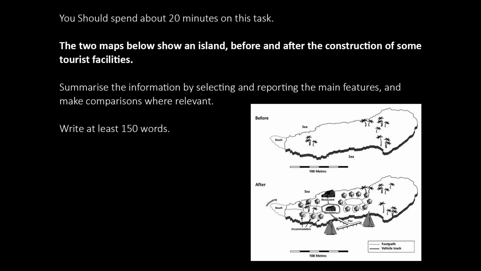In order to show changes, we have to use change verbs. But before that, let's see how the question is being created. The two maps below show an island before and after the construction of some tourist facilities. Right. Here this is before the construction of facilities. This is after the construction of facilities. From the question you understand what these maps are about. Second thing, from the map itself you can see the change. Both of them will contribute to the answer.